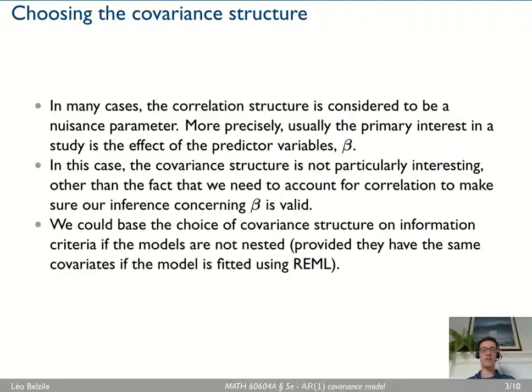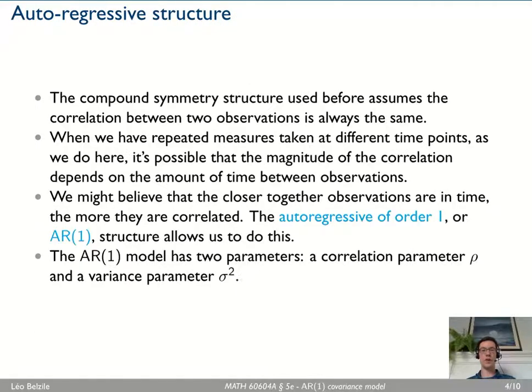Otherwise, we can look at information criteria. Compound symmetry and AR1 are not nested. You cannot get from one to the other. Compound symmetry basically says two observations are interchangeable. They have the same correlation. So a simplistic model.